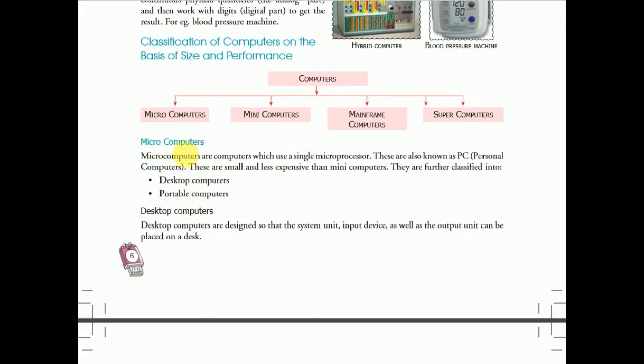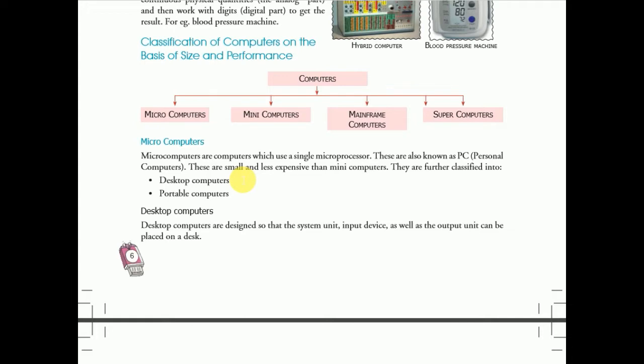What is a microcomputer? Microcomputers are computers which use a single microprocessor. These are also known as PC, personal computer. These are small and less expensive than minicomputers. They are further classified into two categories. First one is desktop computer and the second one is portable computers.